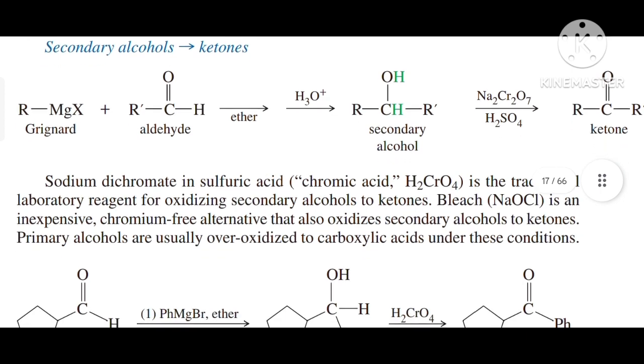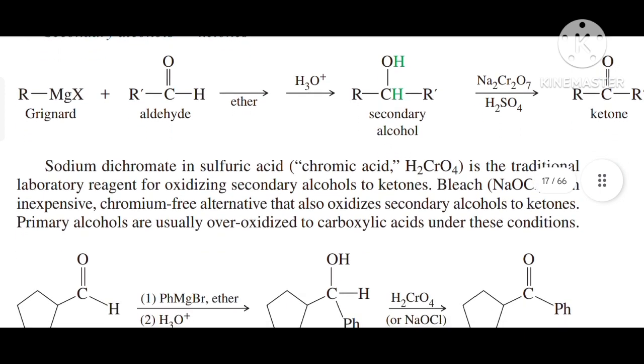Sodium dichromate in sulfuric acid, which forms chromic acid, that is H2CrO4, is the traditional laboratory reagent for oxidizing secondary alcohols to ketones. Bleach, that is NaOCl, sodium hypochlorite, is an inexpensive chromium-free alternative that also oxidizes secondary alcohols to ketones.